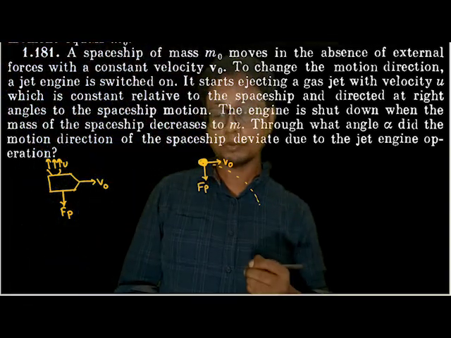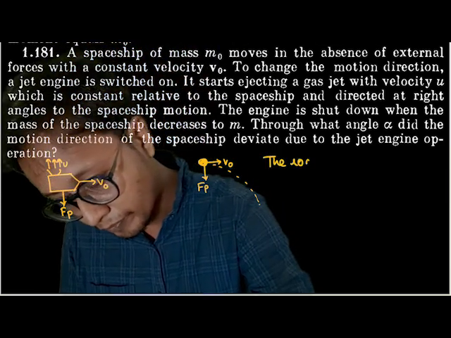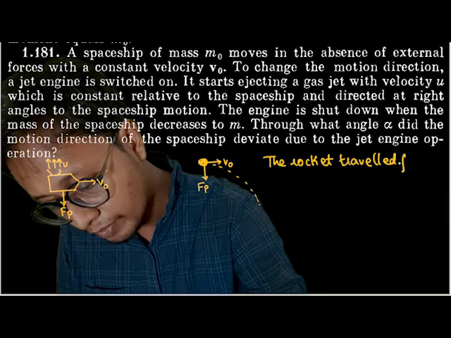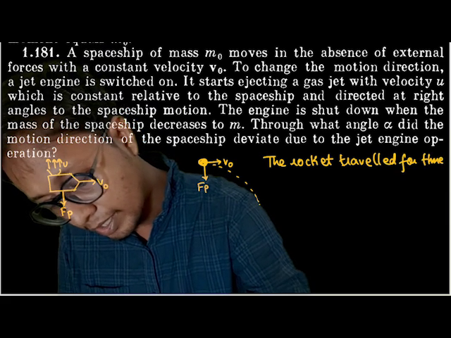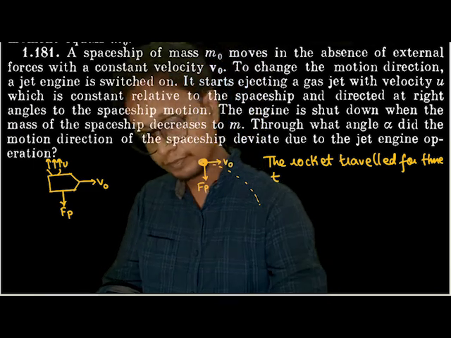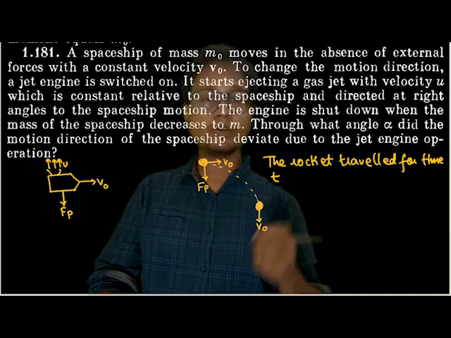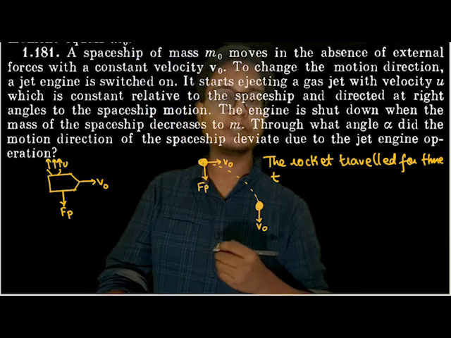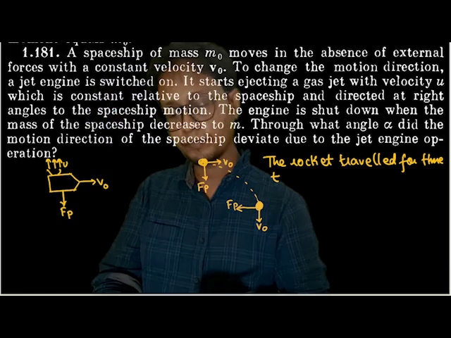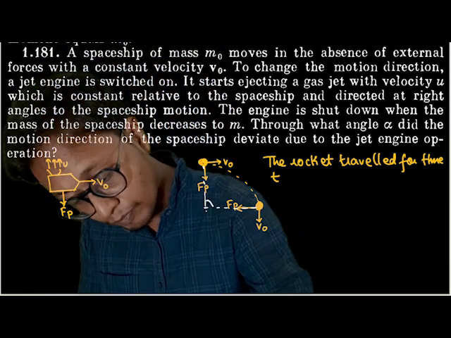Now the question is asking, suppose the rocket traveled for time t. So after traveling for time t, the rocket reached out here, moving with velocity v naught. Why? Because the force is always perpendicular to the direction of velocity, so it will never change the magnitude of the velocity. And in this direction is the propulsive force. The question is asking, find out the value of angle alpha through which it moved.